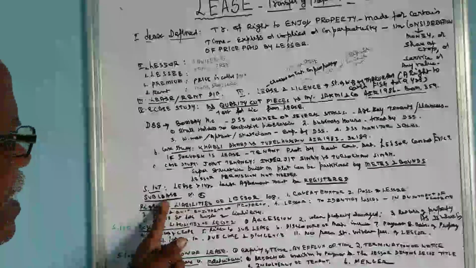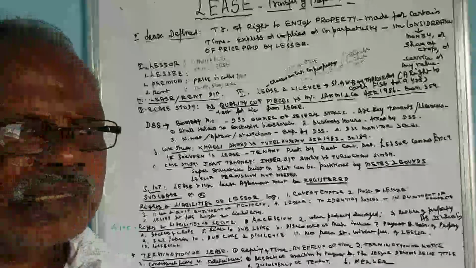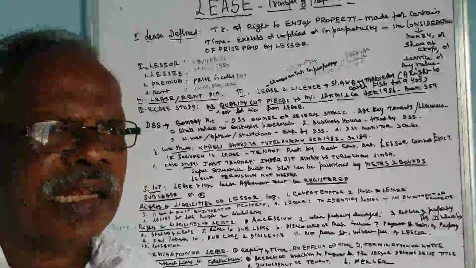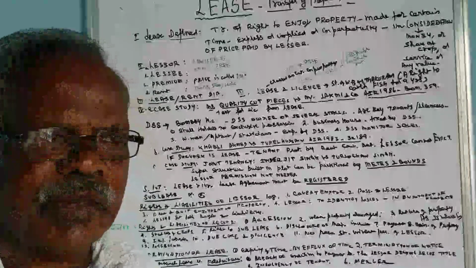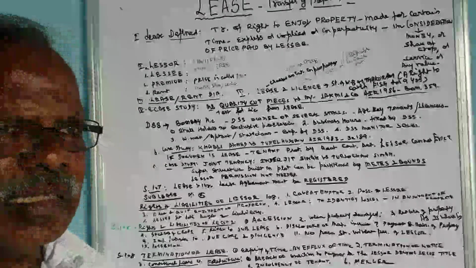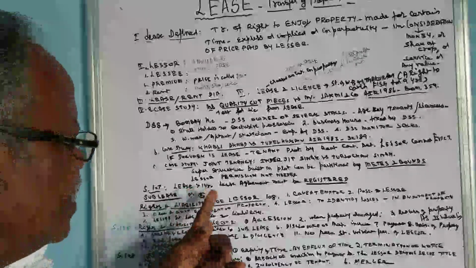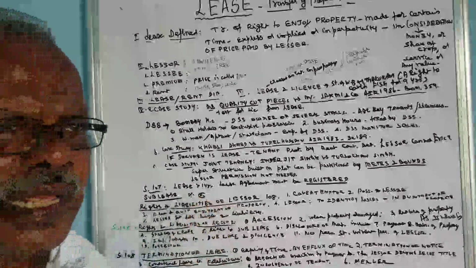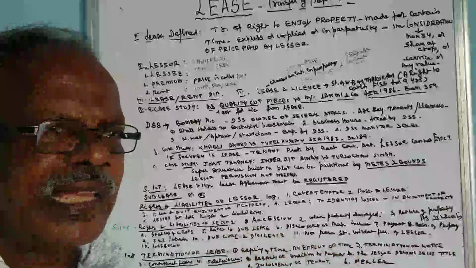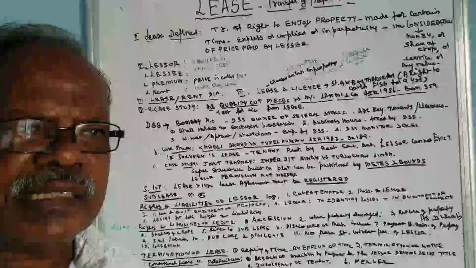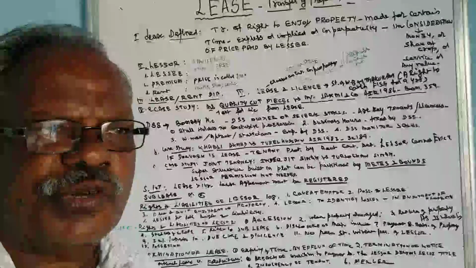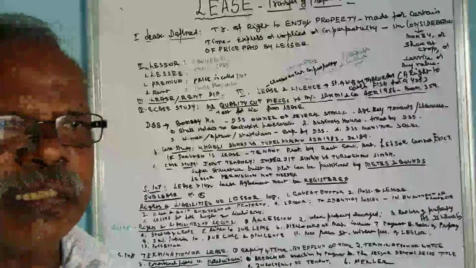Then sublease. Regarding sublease, unless the contract provided by the lessor says otherwise, sublease is also allowed. The lessor is there, the tenant, and then the tenant giving sublease to another tenant, that is called subleasing.